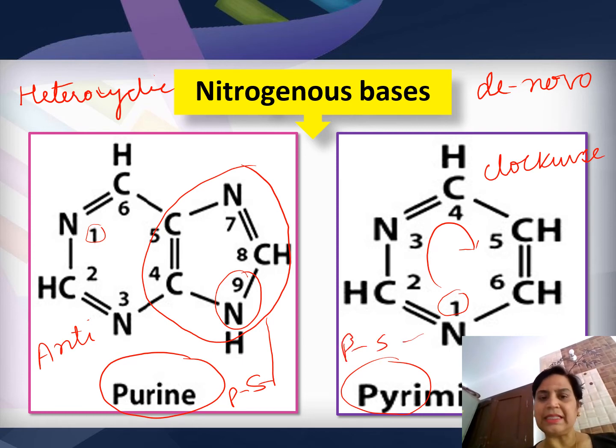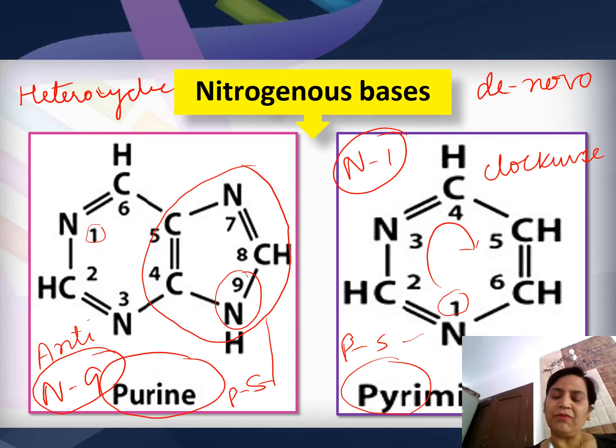We are going to discuss this in detail when I tell you about the synthesis of purines and pyrimidines. But here I am just telling you that because of this character, purines are N9 glycosides, whereas pyrimidines are N1 glycosides. So one component of nucleotide and nucleoside is common, that is the nitrogenous base.